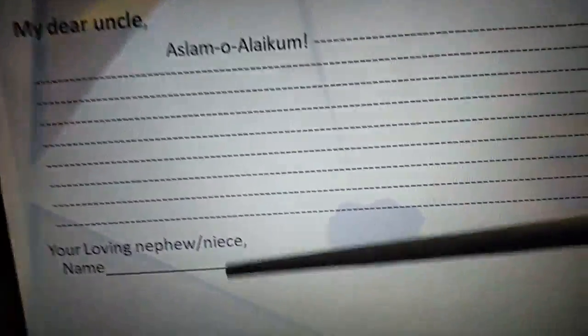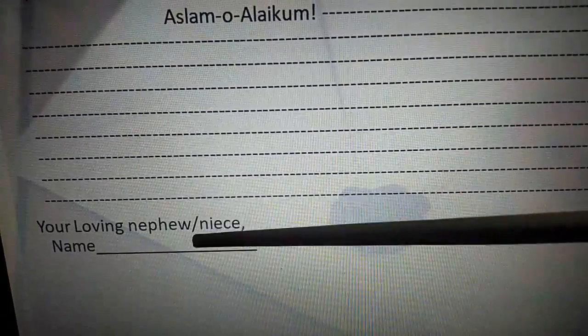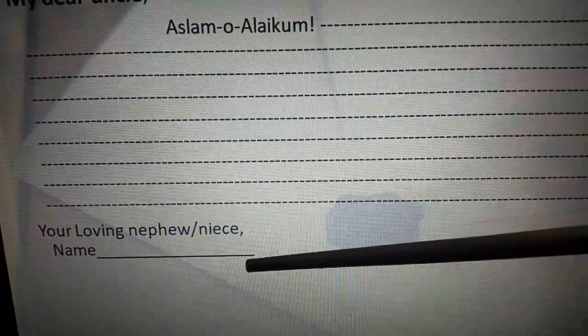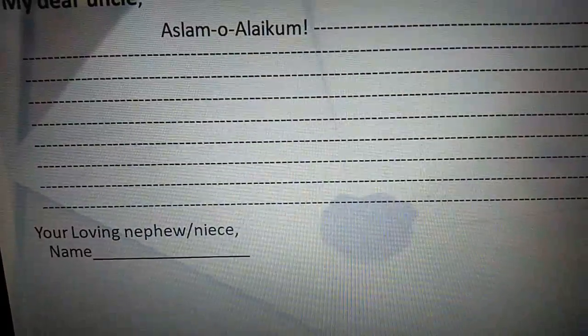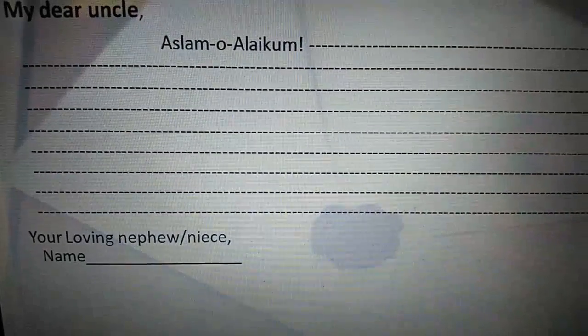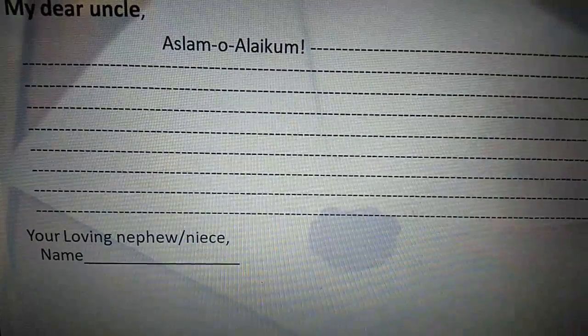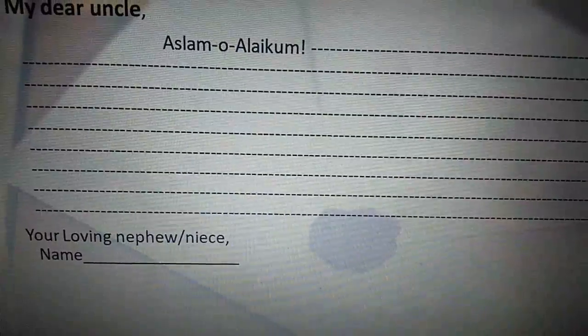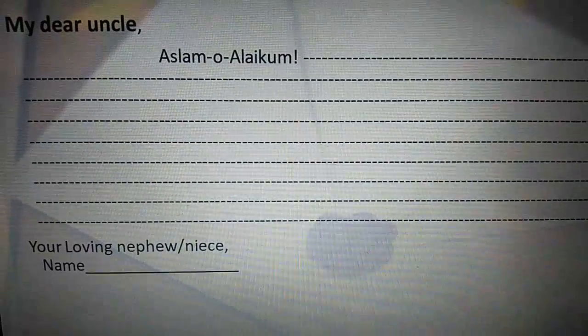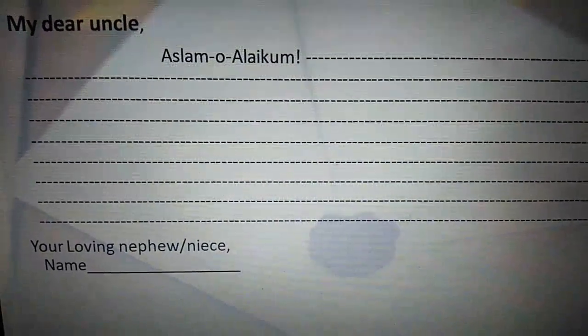Okay, and at the end you will write your loving nephew or niece, after that comma, and at the end you will write name of yourself. Okay, so you are writing a letter to your uncle thanking him for the birthday gift.